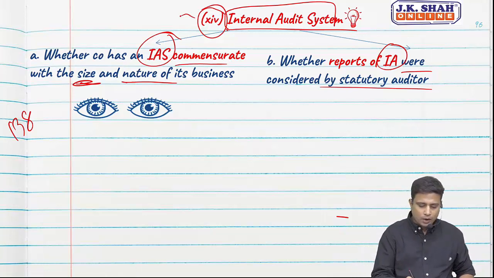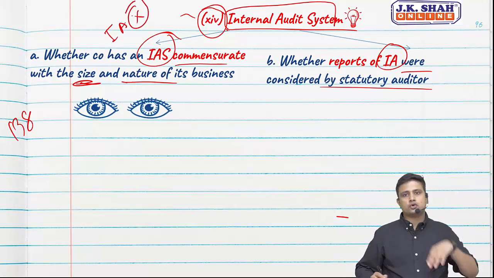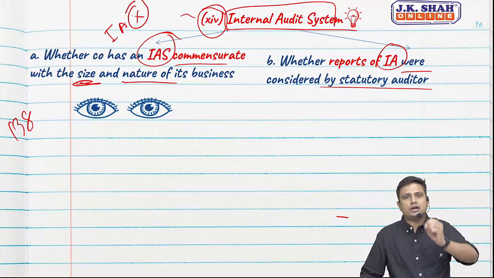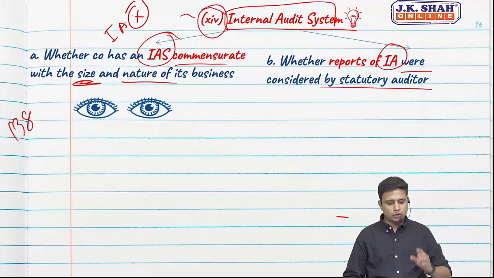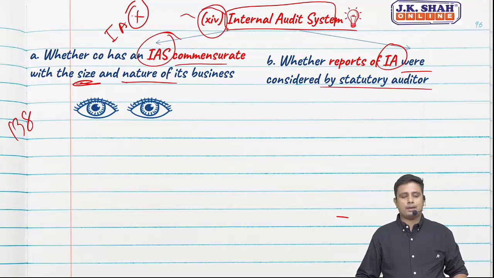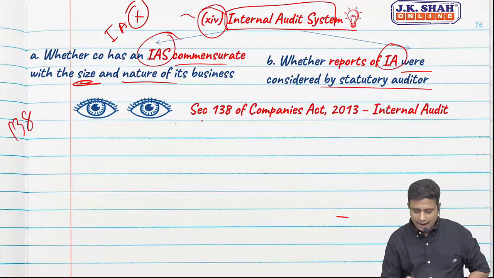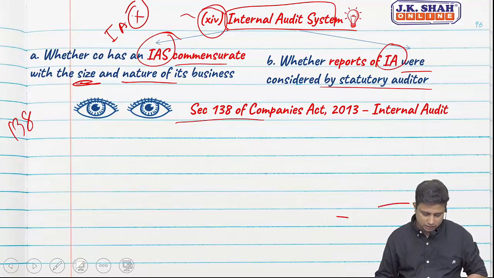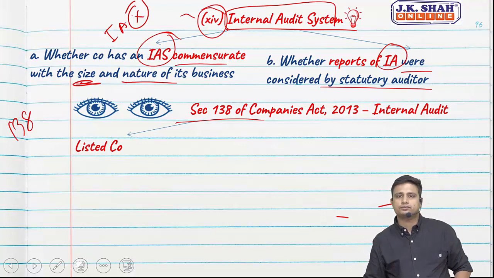See, this point will not be applicable to entities where internal audit is not applicable. So prerequisite is internal audit should be applicable to you. Only if internal audit is applicable to you, then this particular clause will be applicable. So let us see what internal audit is applicable to which companies. As per section 138 of the Companies Act, it is applicable to all the listed companies.